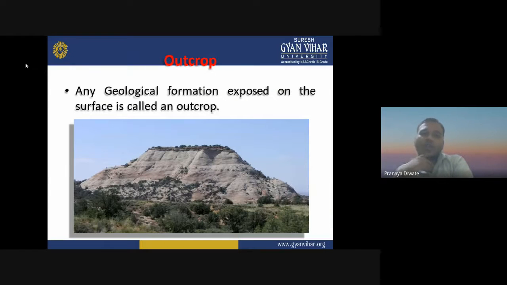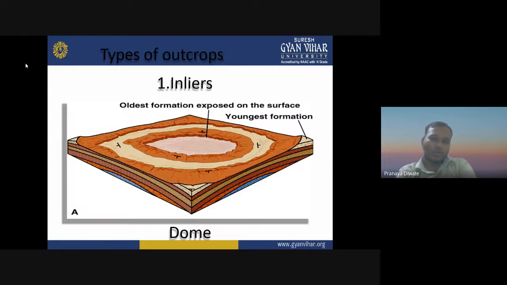Then you have outcrop. What is an outcrop? Any geological formation exposed on the surface is called an outcrop.